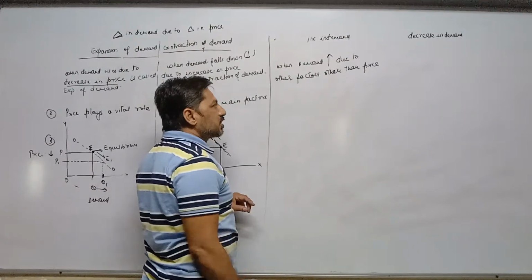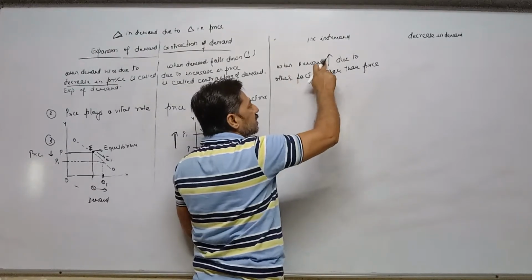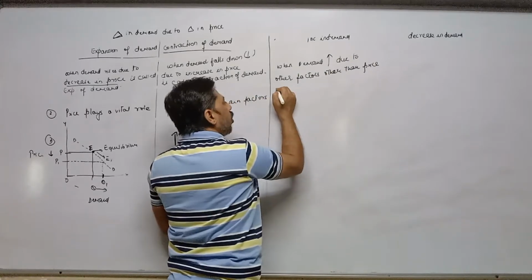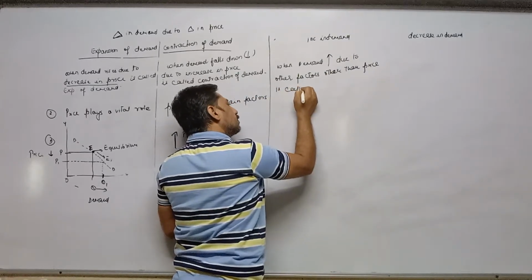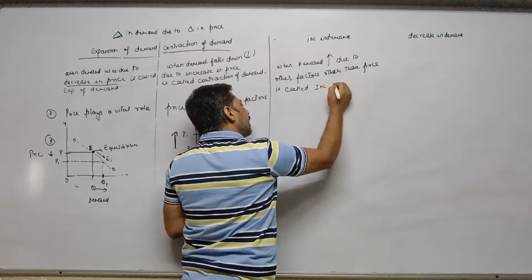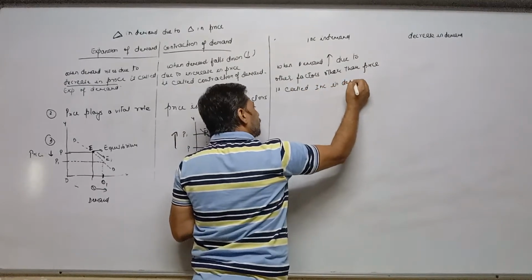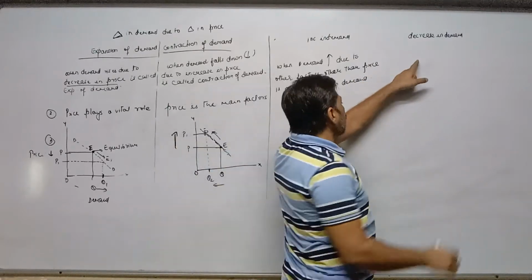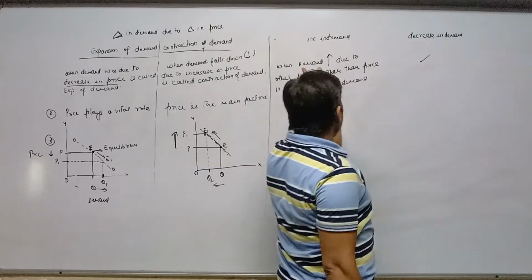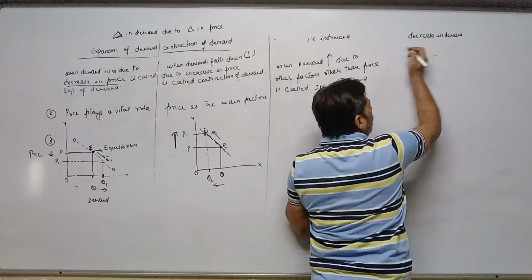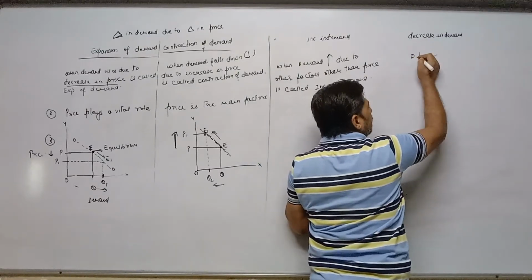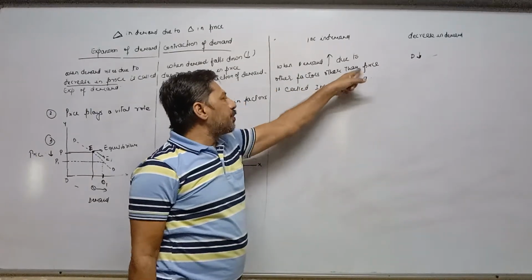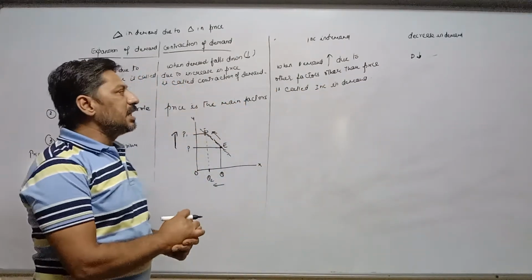So whenever demand increases due to other factors other than price, it is called increase in demand. Similarly, decrease in demand has almost the same definition: when demand decreases due to other factors other than price, it is called decrease in demand.